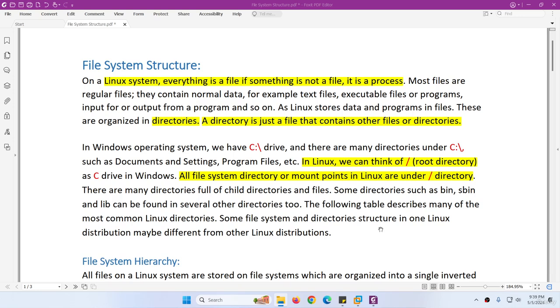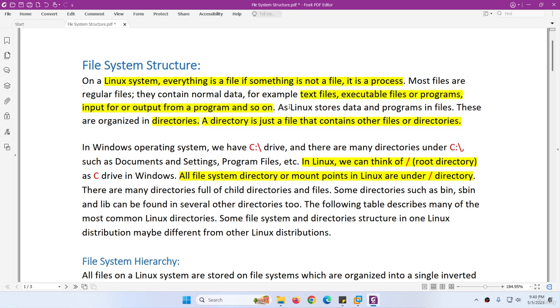In this video, we will discuss the Linux file system structure. Before starting, keep in mind that in any Linux system, everything is a file. If something is not a file, then it should be a process. Most files in Linux are regular files. They contain normal data such as a text file, executable file, program, input and output program, and so on. I'm talking about the files.